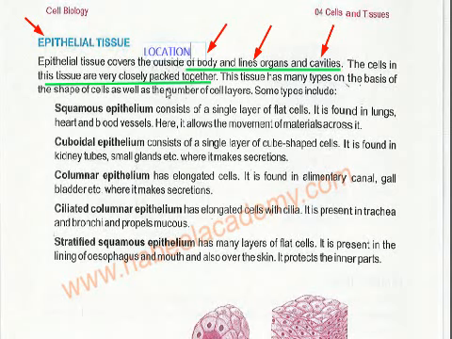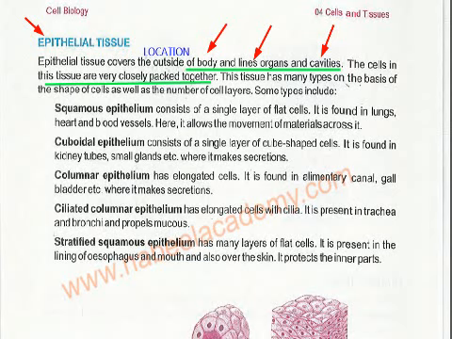The cells are very closely packed together. The tissue has many types. Now the first type is number 1, squamous epithelium. See: squamous epithelium, cuboidal epithelium, columnar epithelium, ciliated columnar epithelium, and stratified squamous epithelium.